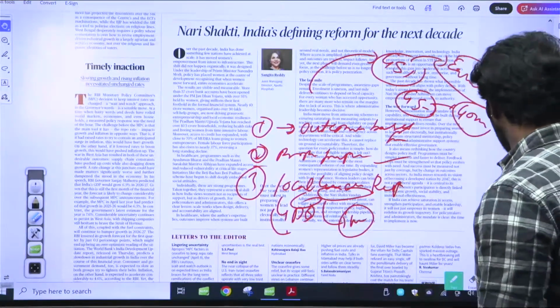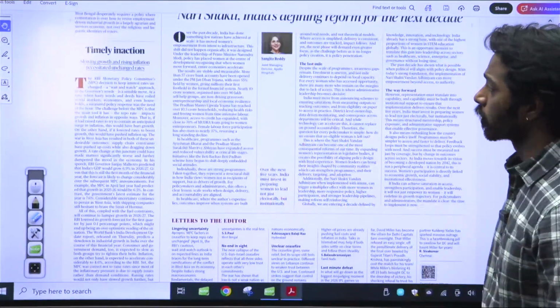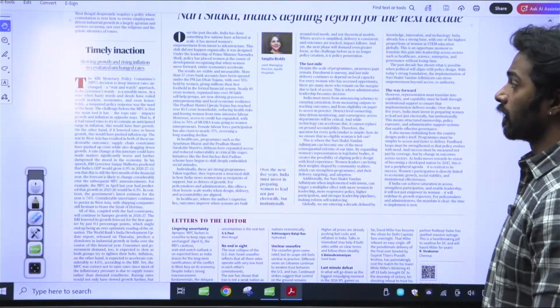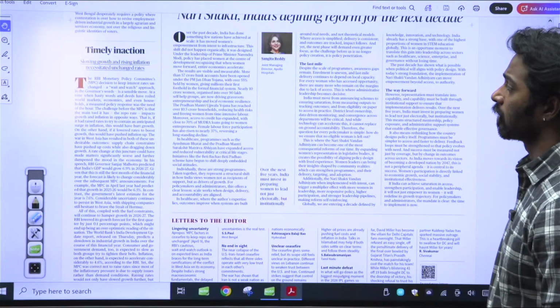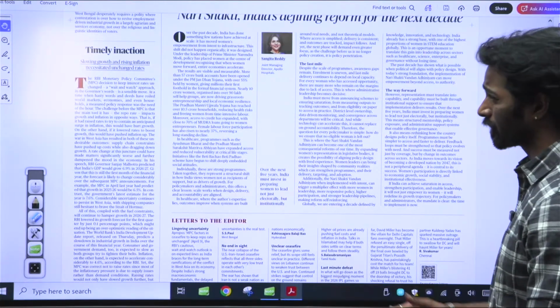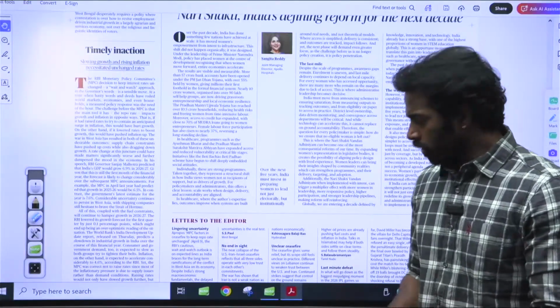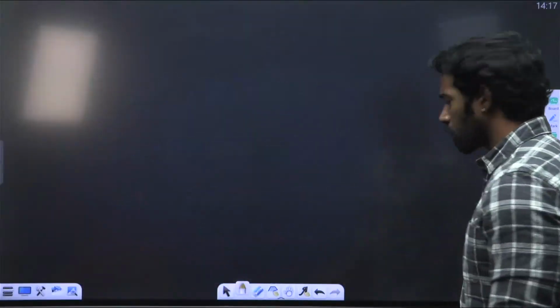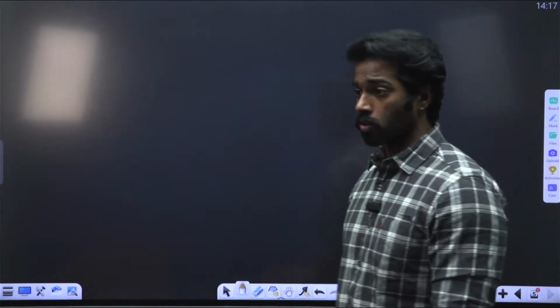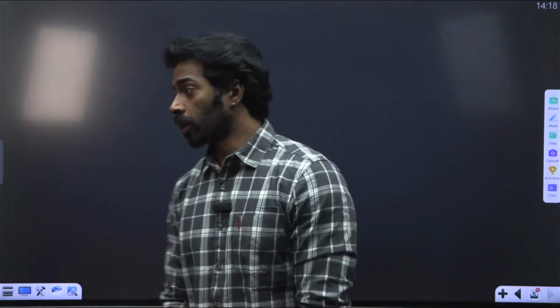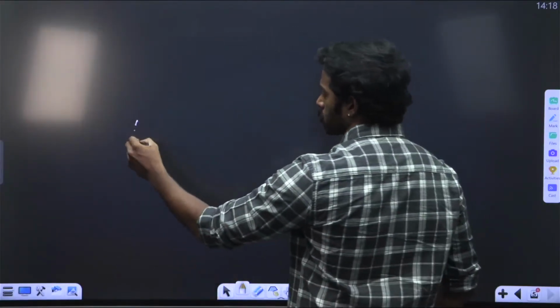Okay. Then you have "Timely inaction, slowing growth and rising inflation necessitated unchanged rates." Basically, this is talking about the Monetary Policy Committee, and I wanted to explain a little on the Monetary Policy Committee, what the repo rate is, and also the growth inflation trade-off, so that you can have a better understanding of how the economy is working. Let us firstly understand the Monetary Policy Committee.